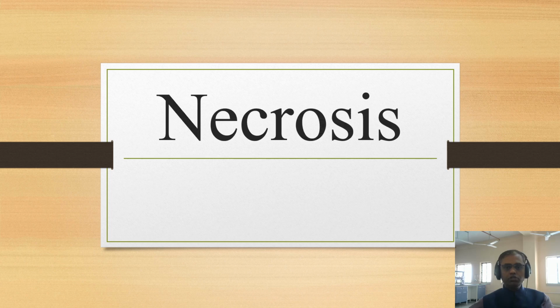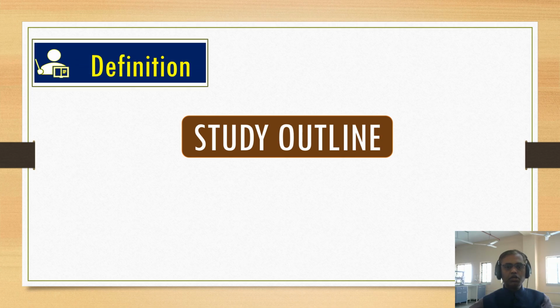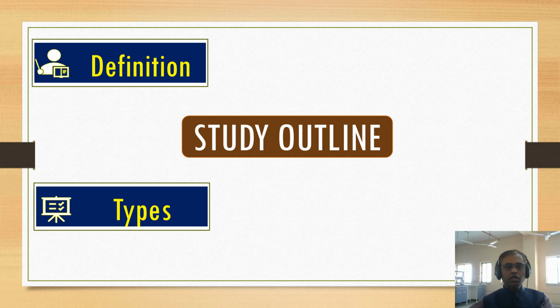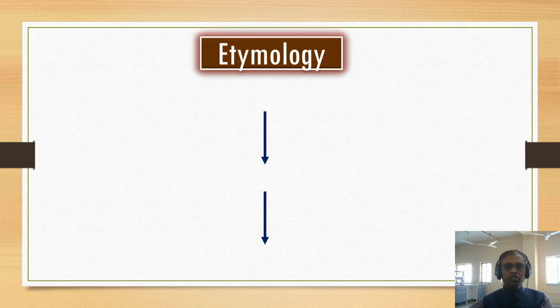Very good morning, everyone. Today we are going to see about a very important chapter in general pathology, that is necrosis. So today's class lecture outline: we are going to discuss the definition of necrosis, types of necrosis and its morphology, and end up with the top 6 questions.